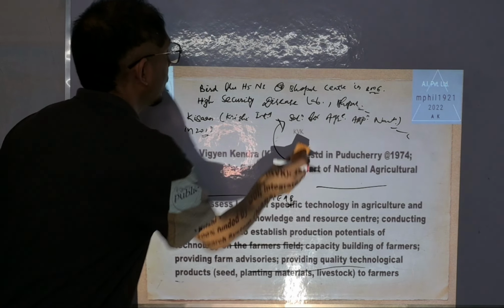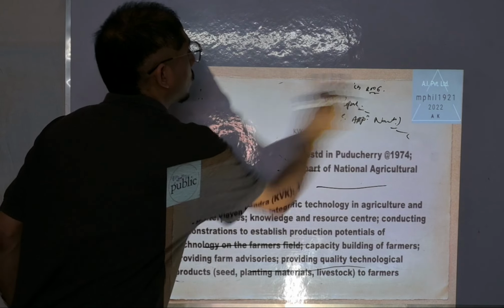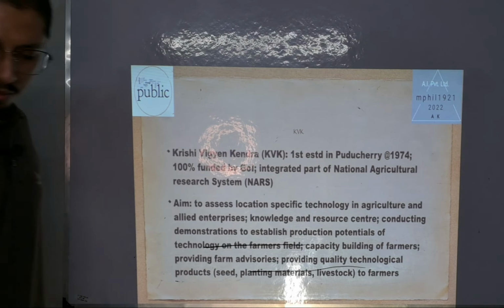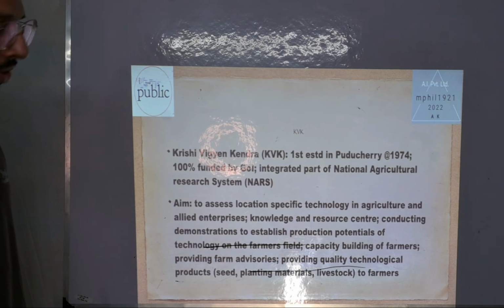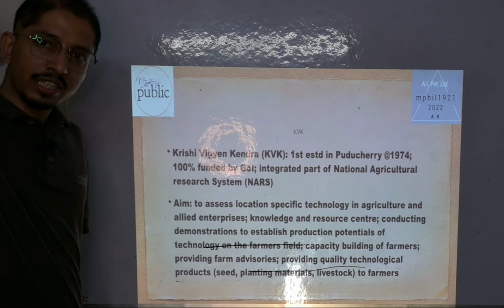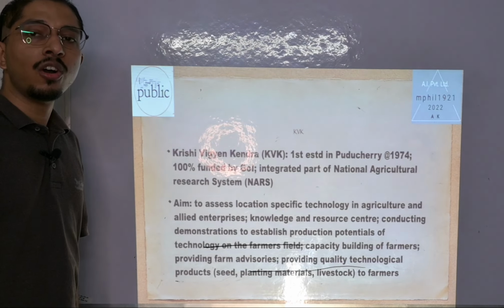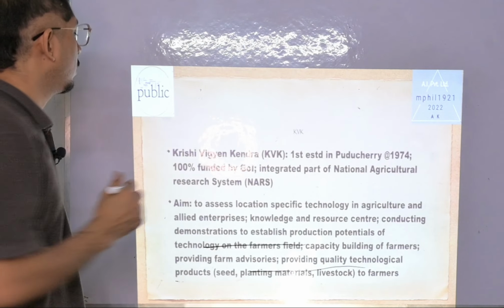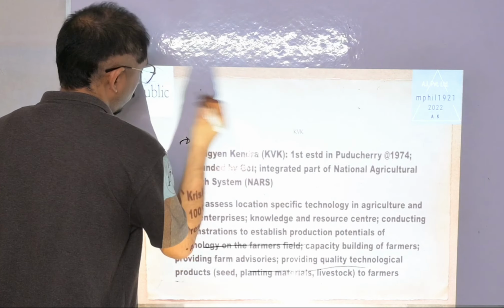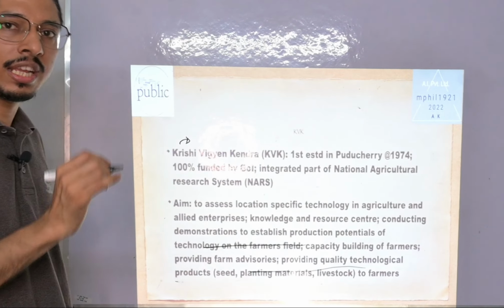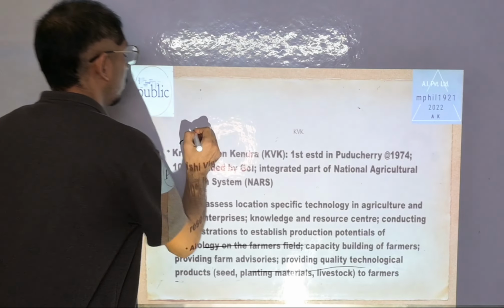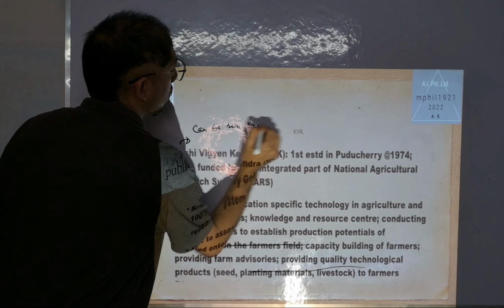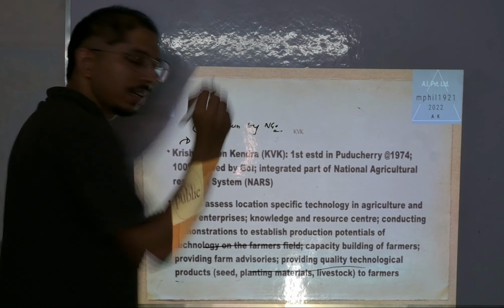Krishi Vigyan Kendra. The Krishi Vigyan Kendra was first established in Puducherry in 1974. It is 100% funded by the Government of India. However, a Krishi Vigyan Kendra can be run by an NGO also. You need to remember this. There are several Krishi Vigyan Kendras functioning under NGOs.